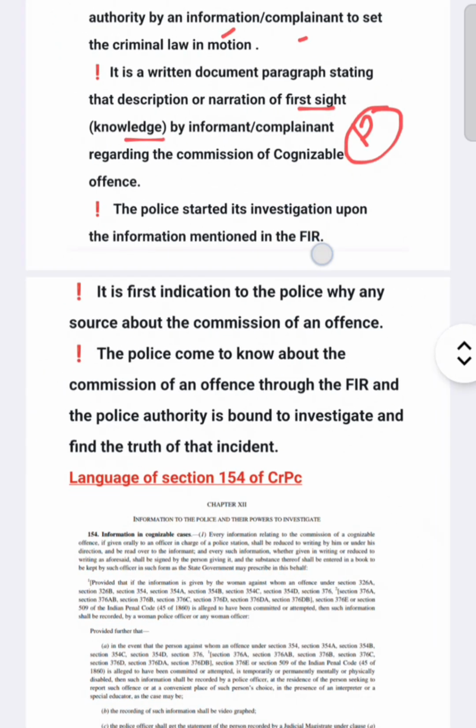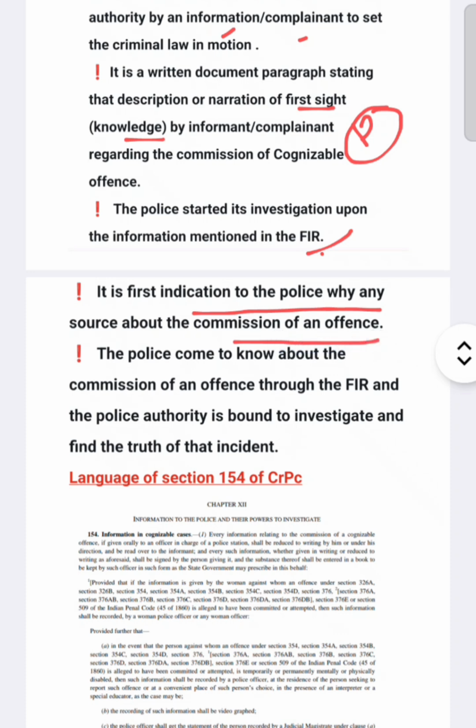Third, the police start the investigation upon the information mentioned in the F.I.R. Means whatever is written in the F.I.R., the police start the investigation with that. Fourth, it is the first indication to the police from any source about the commission of an offence.